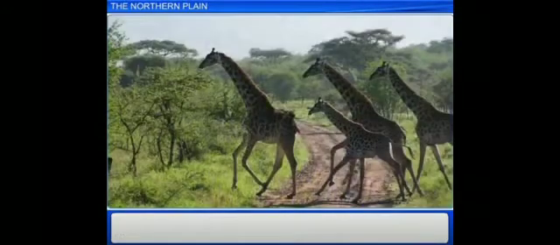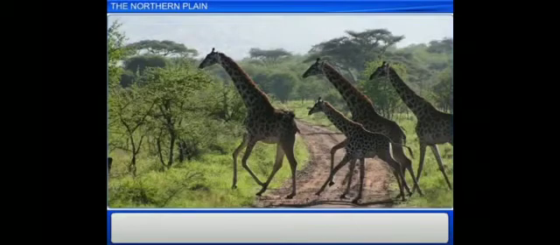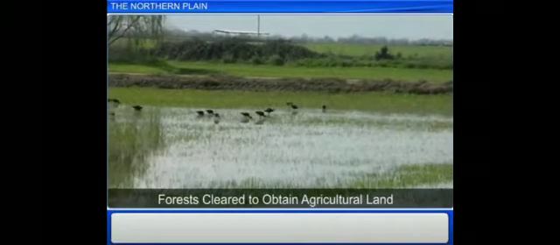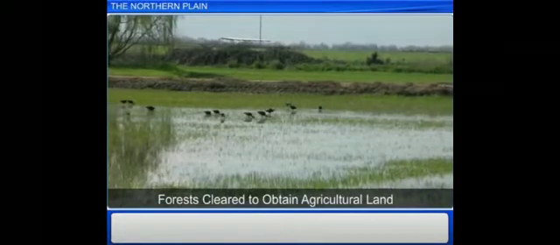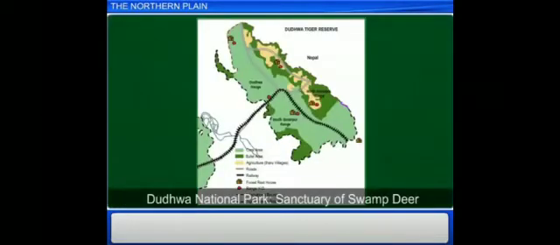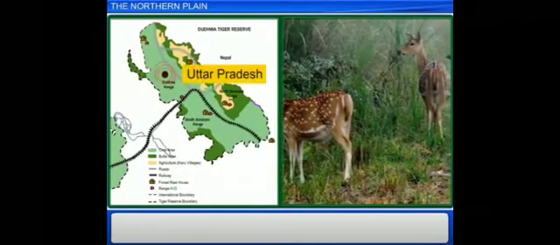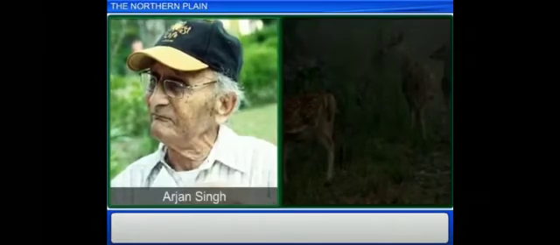Children, due to a heavy population, some parts of the forest were cleared to provide place to the migrants. Here I have shown you the example of Dudhwa National Park. Dudhwa National Park is located in the plains of Terai in UP. Here is the map of Dudhwa National Park. Mr. Arjun Singh put in the effort to establish Dudhwa National Park.